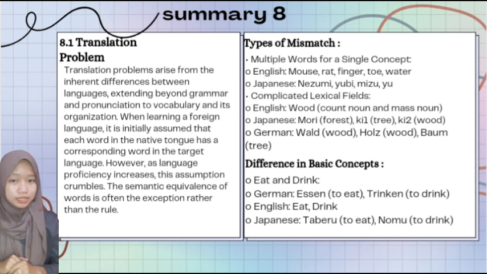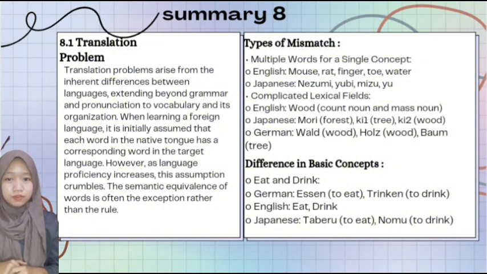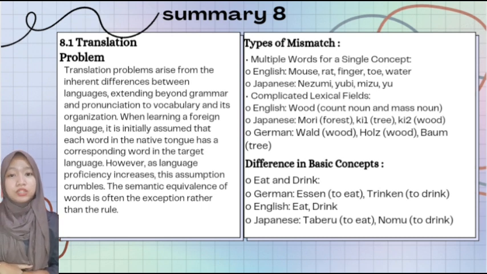But in Japanese, taberu is to eat, nomu is to drink. So, essential meaning differences for addressing people. In German, Sie is formal versus du is informal. But in Japanese, there is a complex system of honorific and relational terms, and then cultural differences.